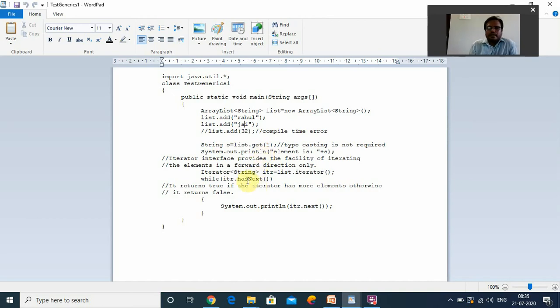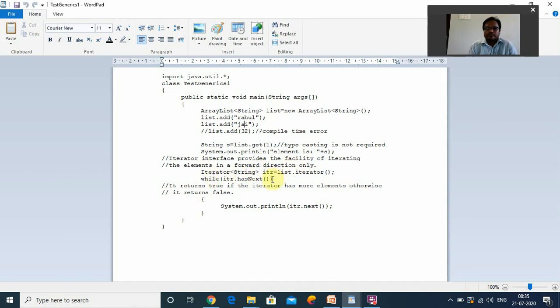Iterator is an interface that provides the facility of iterating the elements in a forward direction only, right? How do we extract these two values, Rahul and Jay? With the help of this code we are extracting Rahul and Jay, which are available in the list object. So we are using the Iterator interface, iterating the elements in the forward direction only, that is the purpose of the iterator.